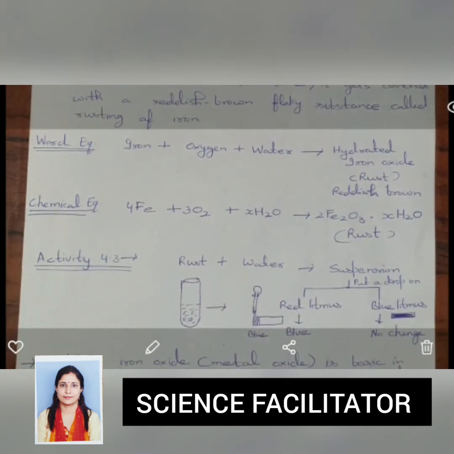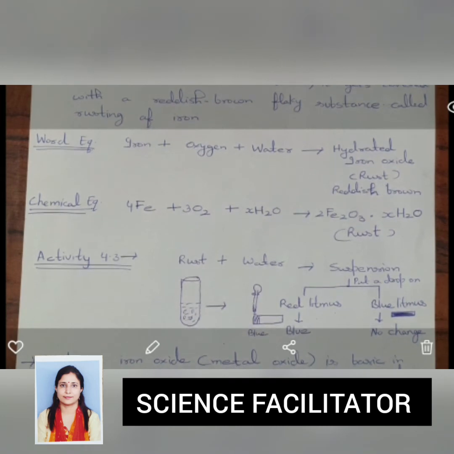The chemical equation for the rusting of iron: the symbol for iron is Fe, the symbol for oxygen is O2, the symbol for water is H2O, and we will get iron oxide Fe2O3.xH2O. Here x water molecules are attached, meaning any number of water molecules are attached with iron oxide. This is the chemical formula of rust.